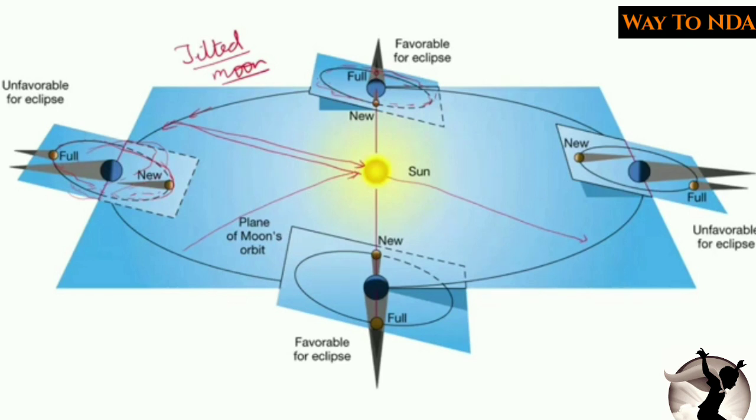So what difference does this make to the solar eclipse and lunar eclipse? Now you will see, this time also the moon is between sun and earth, but this time the solar eclipse will not happen. Why? Because it has not blocked the sun rays, and the sun rays are directly coming to earth this time. So this time it will be called the new moon